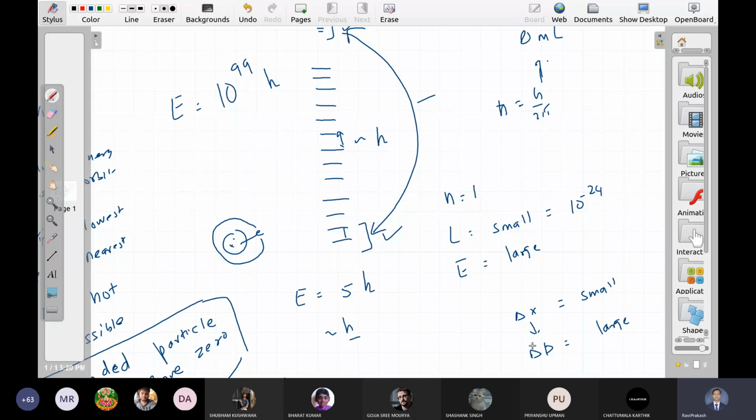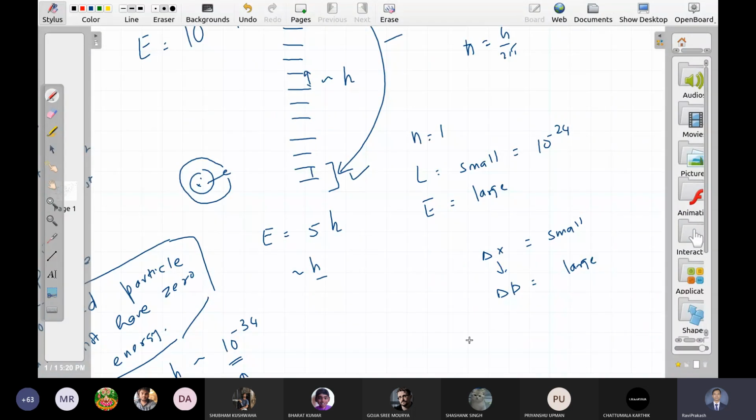So energy means momentum here. So whatever machine you use, your error in the measurement of energy will be of this order. So delta p is greater than h upon delta x, or h bar upon delta x. And since delta x is extremely small, the minimum error itself is extremely high. So when you reduce delta x, it becomes very difficult to measure energy.